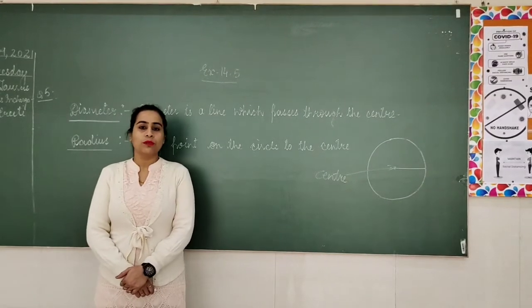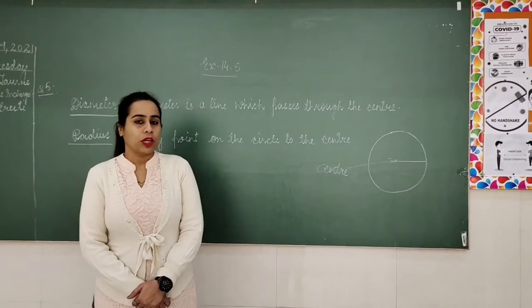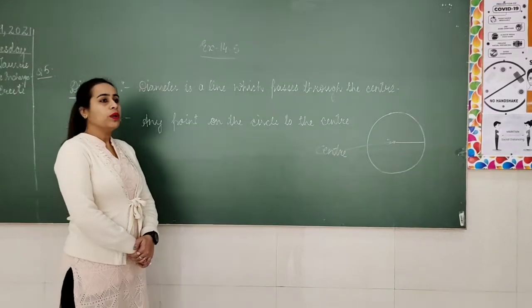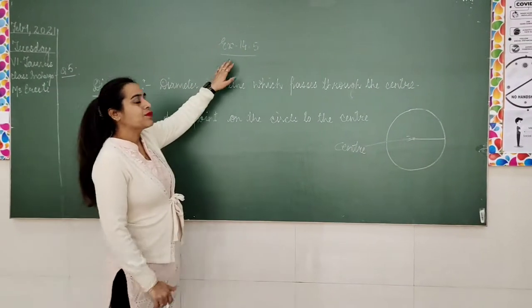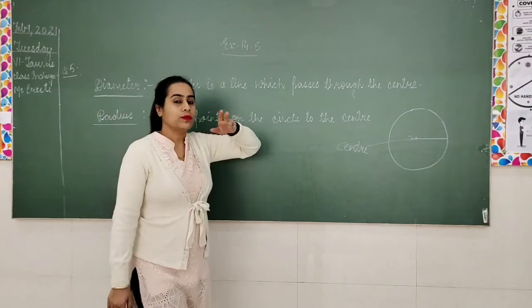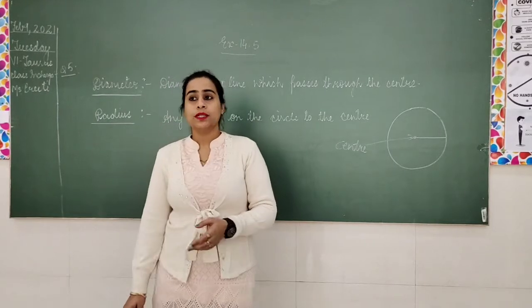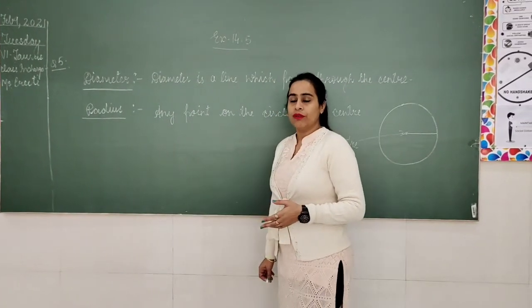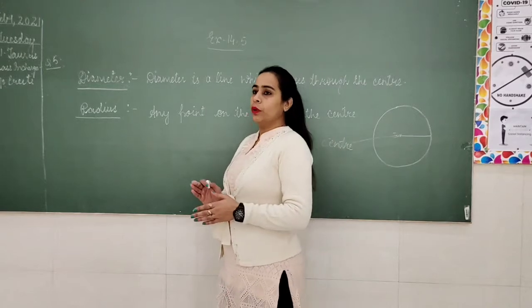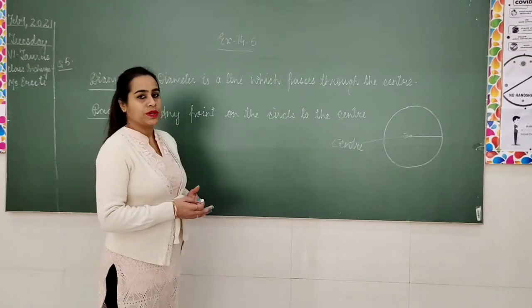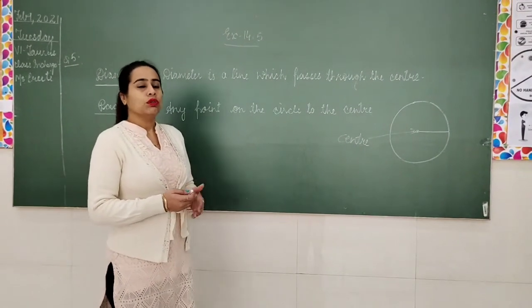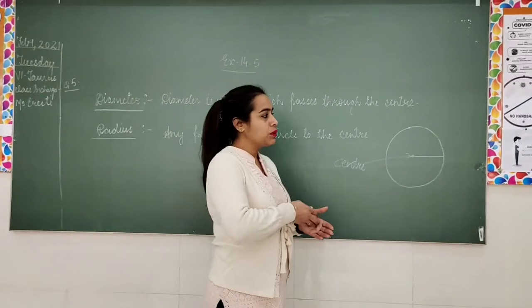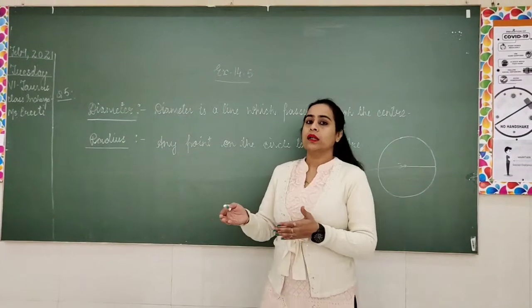Today we are resuming with the same chapter 14, practical geometry. We are going to start exercise 14.5. Actually, we are not going to start. We have already started this exercise. Question number 1 to 4 we have already discussed. So today we are going to start from the next question, question number 5. Question number 5, 6, 7 and 8 and so on.